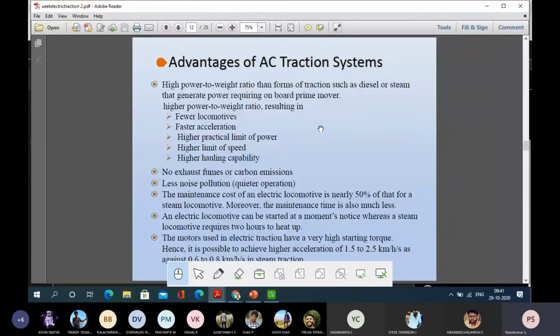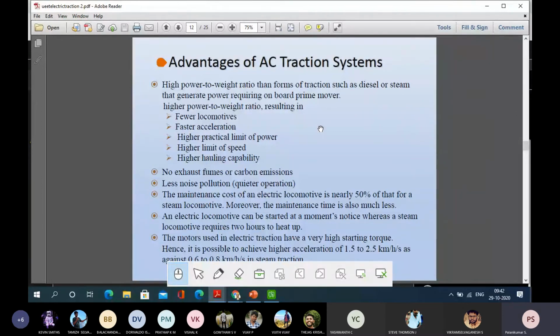And an electric locomotive can be started at a moment's notice. In a steam engine, temperature and pressure have to be maintained, and only then can I start my engine. Likewise a diesel engine also. But since it is an electric locomotive, the instant I want to start, I can start. Motors can be started immediately with the required amount of speed and torque.